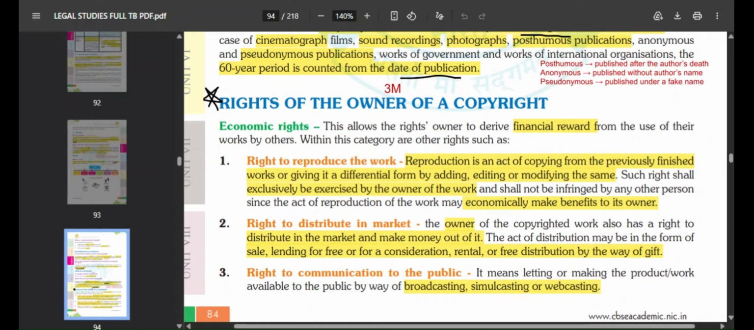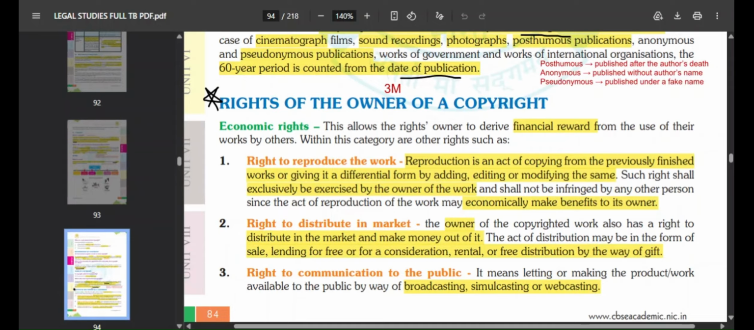Okay, so within this category, you have the right to reproduce the work. Reproduction is the act of copying from the previously finished work or giving it a different form by adding, editing, or modifying the same. So such right is exclusively exercised by the owner of the work. Only the owner of the work can do this, and it cannot be infringed. Means no one else except the owner can do this.